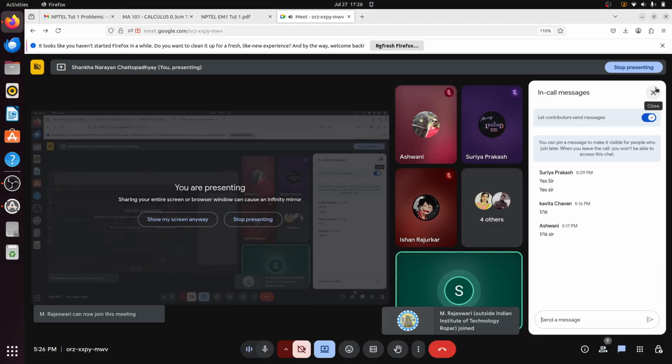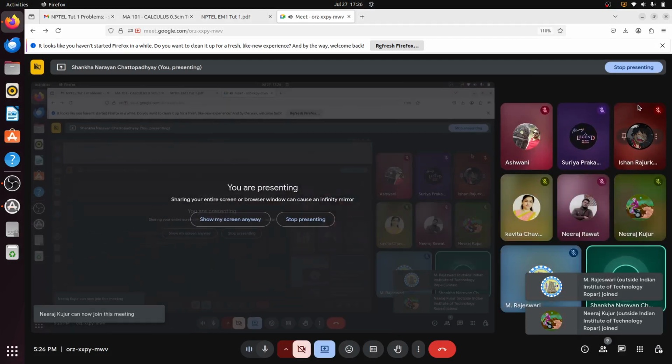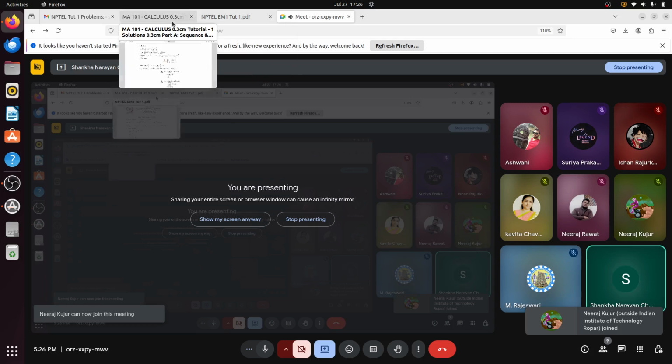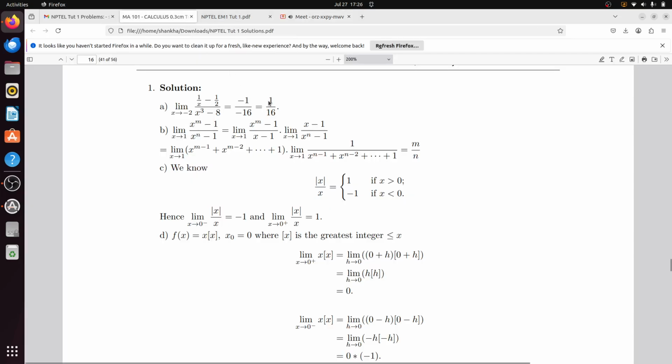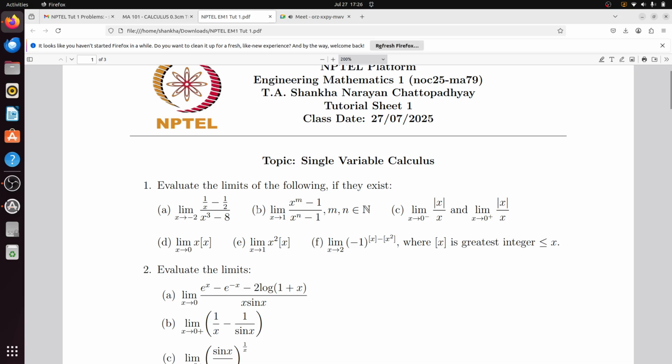One by 16, is it? Everybody got 1 by 16? Yes, the solution also says 1 by 16. Thank you Ashwini for solving it. Now let's move to the second problem.